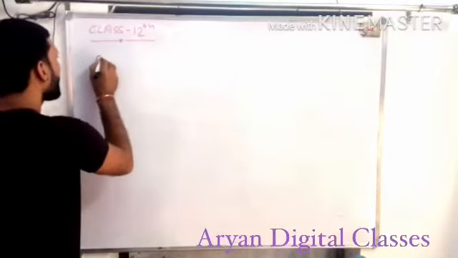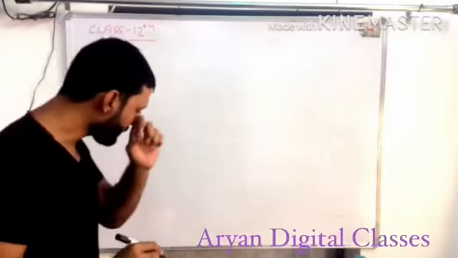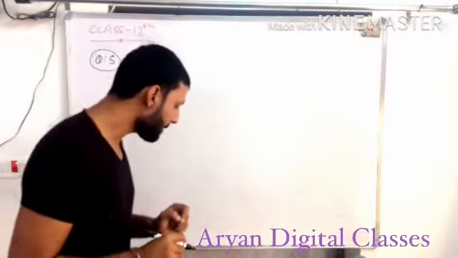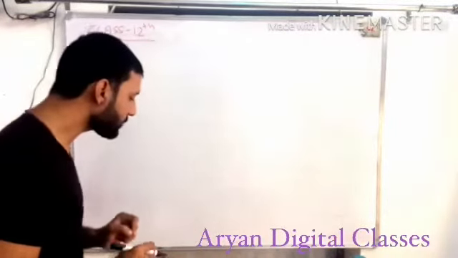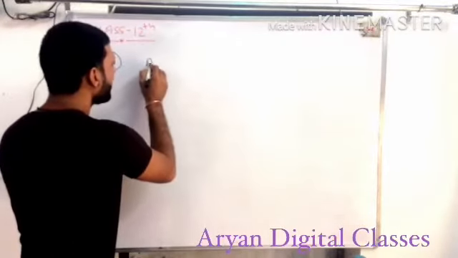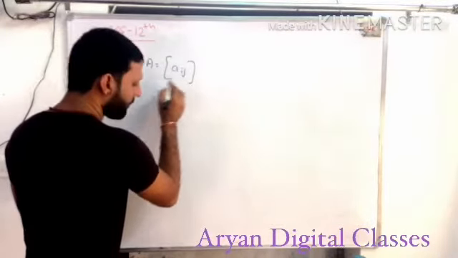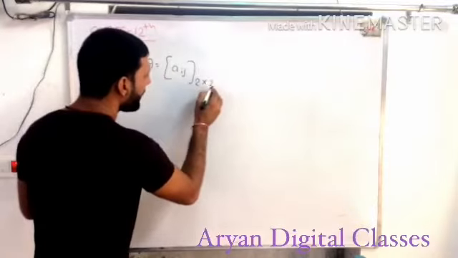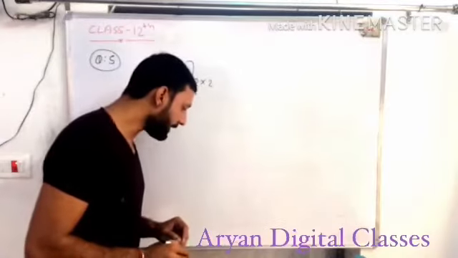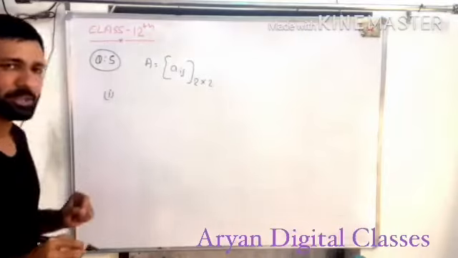Let me check question number 5. And what is question number 5? Question number 5 says: construct a 2 by 2 matrix A equal to [a_ij]. You have a matrix A, a_ij, whose order is 2 into 2, that is, m into n is 2 into 2, in which elements are given. It has 3 questions, and I will solve them step by step.